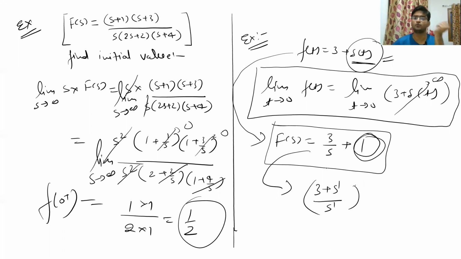So let me give you a rule. In any function, Laplace transform function, if the power of s in the numerator is greater than or equal to the power of s in the denominator, then in those cases you will not be able to apply the initial value theorem. So you should write this: for the initial value theorem to work, the power of s in the denominator must be greater than the power of s in the numerator. So this is the basic rule for finding the initial value theorem.